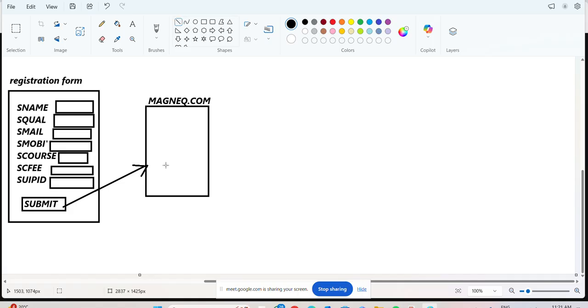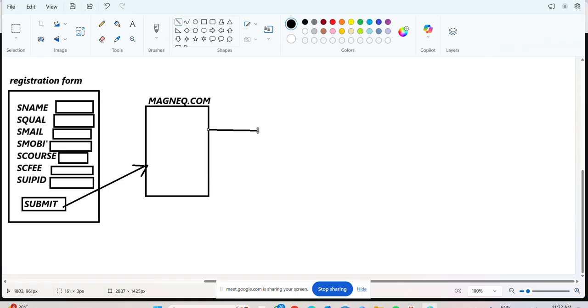He wants to pay some money. Then immediately we have to connect the magneq software to the UPI ID, meaning Google Pay or PhonePe.